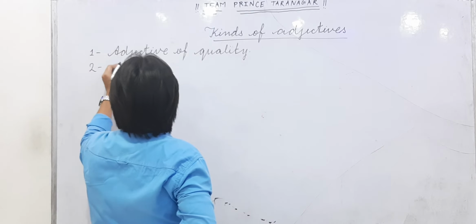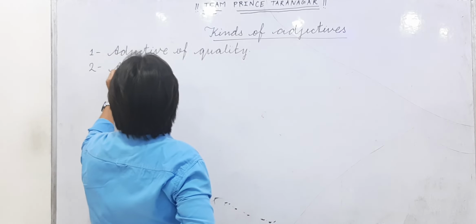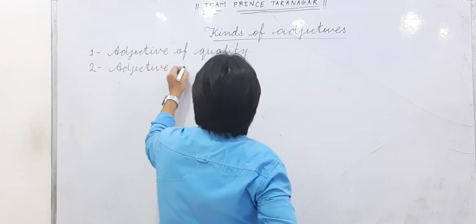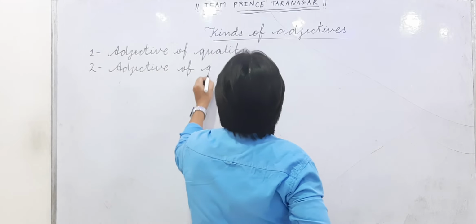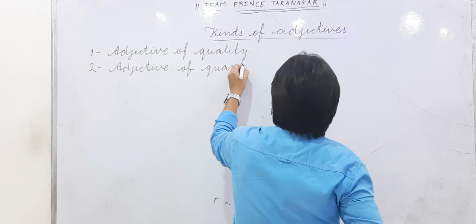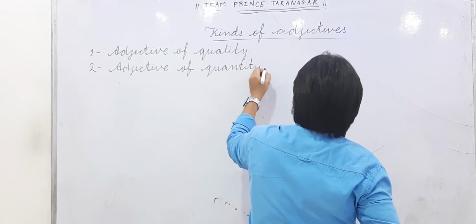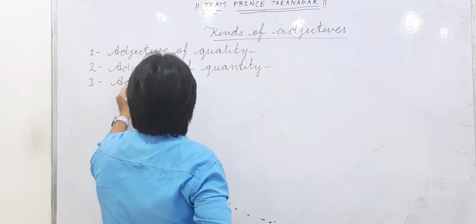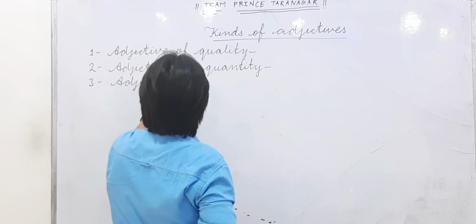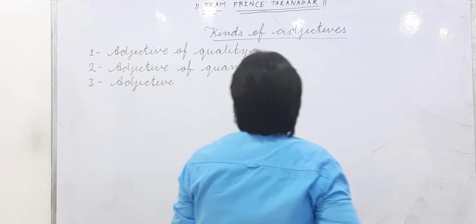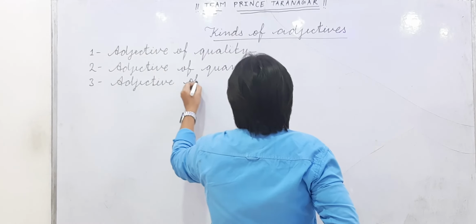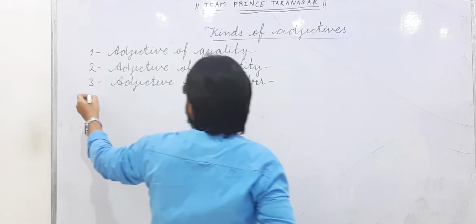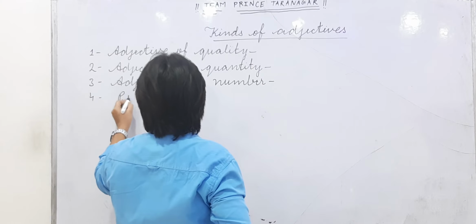Number second, adjective of quantity. Number third, adjective of number. Number four, proper adjective.